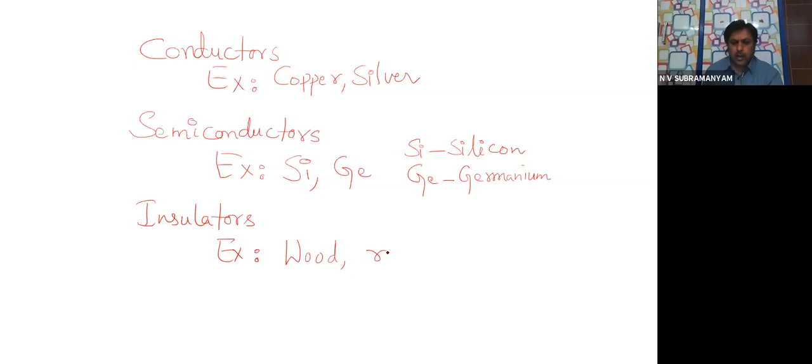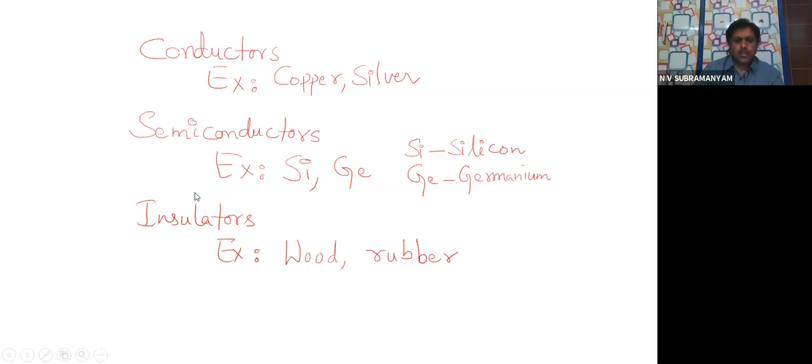Similarly, rubber. In your home also, your parents might be telling you, whenever you are doing some electrical repair or handling the switches, wearing rubber chappals will prevent you from shock, yes or not?